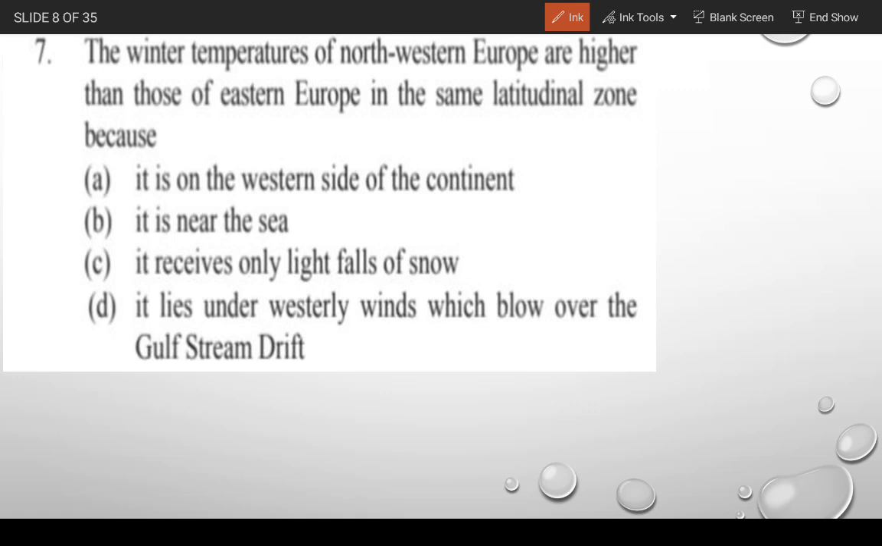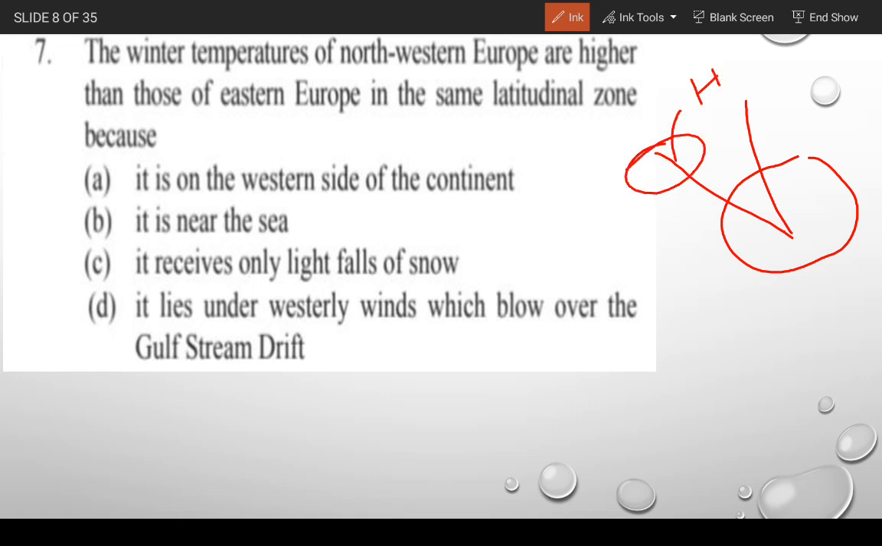Gentlemen, the question is asking about this, you have seen this. Suppose this is Europe, and you have seen the northwestern part. This is the north part, and this is the northwestern part. In the northwestern part, there is a high temperature, and in the eastern part of Europe, at the same latitude, the temperature is low. What is the reason behind that?